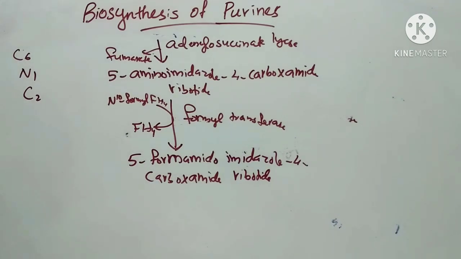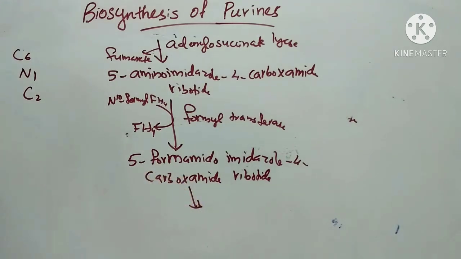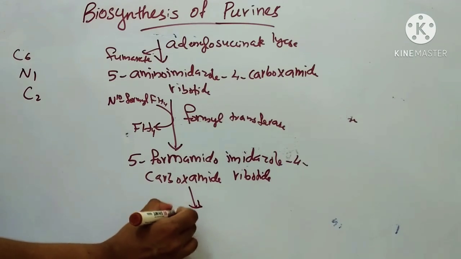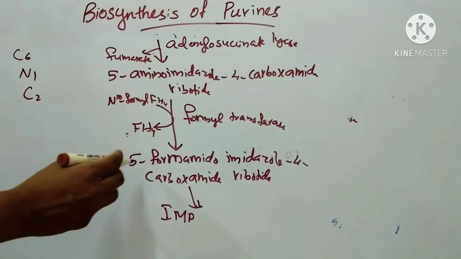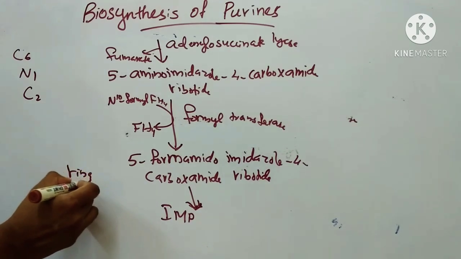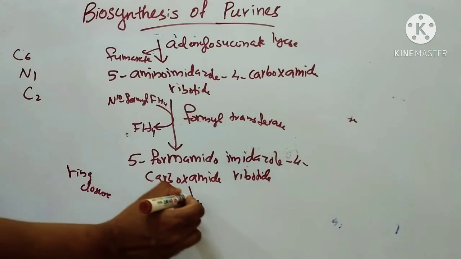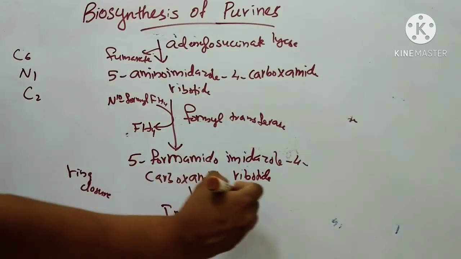Next step is formation of inosinic acid, or IMP. This 5-formamidoimidazole undergoes a dehydrative ring closure by the elimination of one molecule of water. This reaction is catalyzed by the enzyme IMP cyclohydrolase.